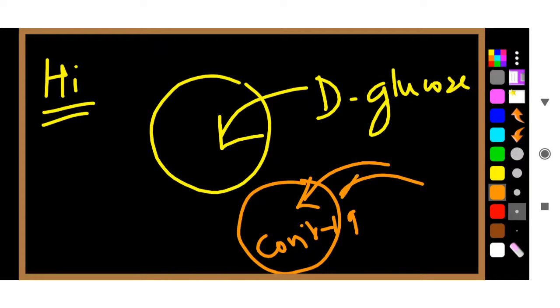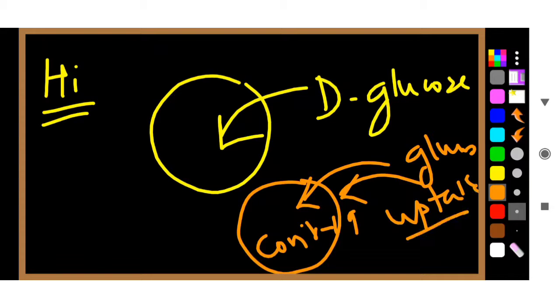So glucose uptake for these COVID-19 infected cells always increases. A COVID-19 infected cell will want more and more glucose because they need glucose for replication. The virus in the cell will replicate.